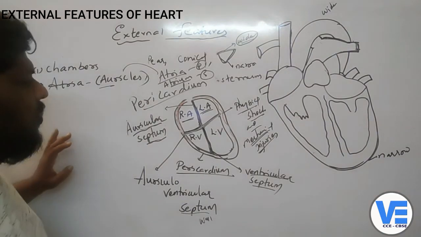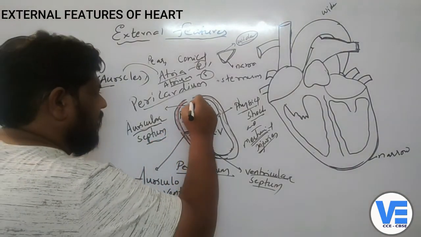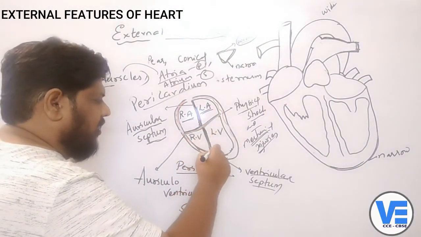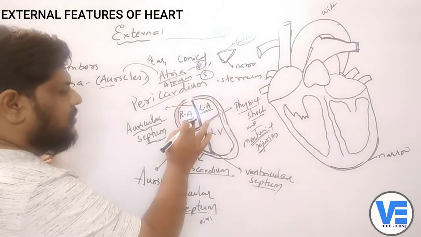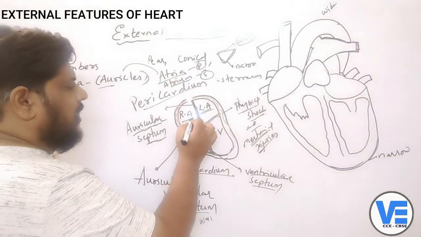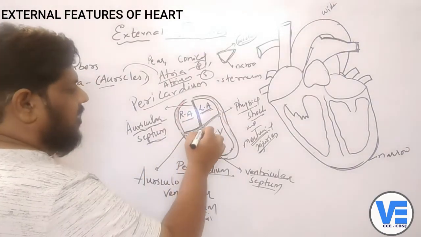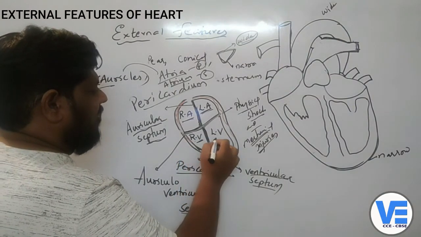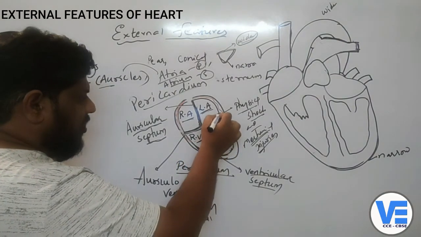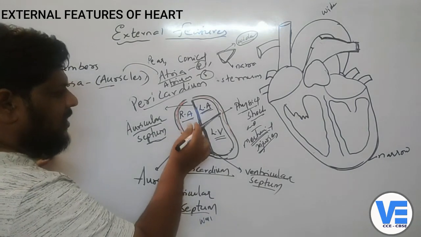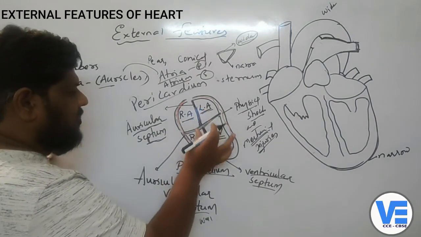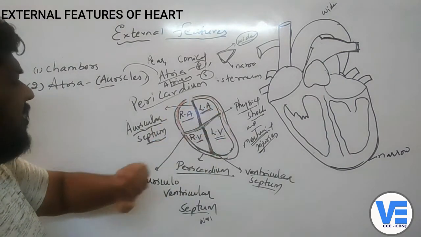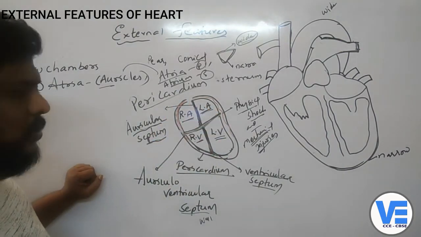Okay children, this is the auricular septum and this is the ventricular septum. The auricular septum is dividing the auricles into right auricle and left auricle. The ventricular septum is dividing the ventricles into right ventricle and left ventricle. The auriculoventricular septum is dividing the heart into auricles and ventricles. These are the three terms which you have to remember.